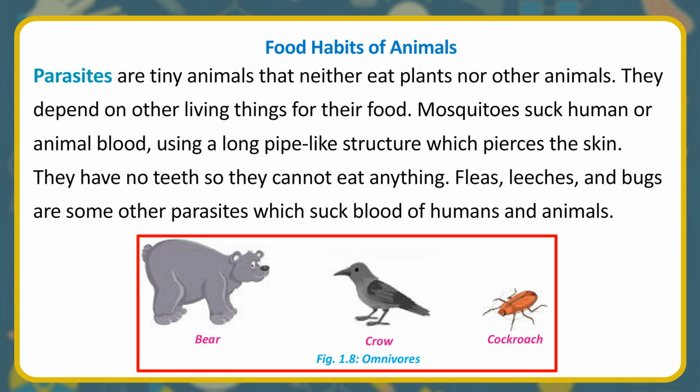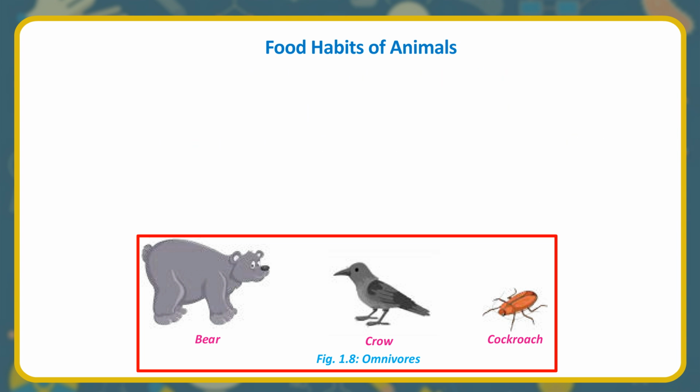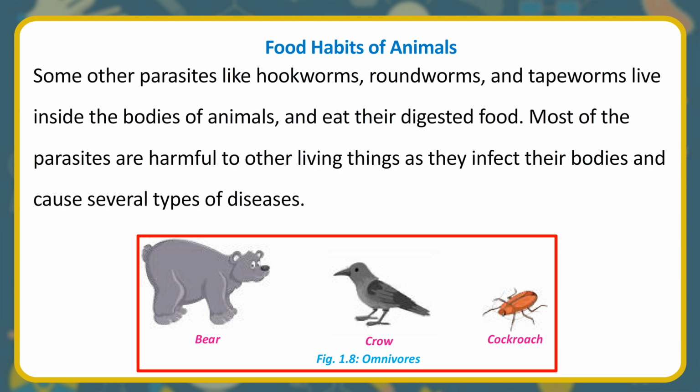They have no teeth so they cannot eat anything. Fleas, leeches, and bugs are some other parasites which suck blood of humans and animals. Some other parasites like hookworms, roundworms, and tapeworms live inside the bodies of animals and eat their digested food. Most of the parasites are harmful to other living things as they infect their bodies and cause several types of diseases.